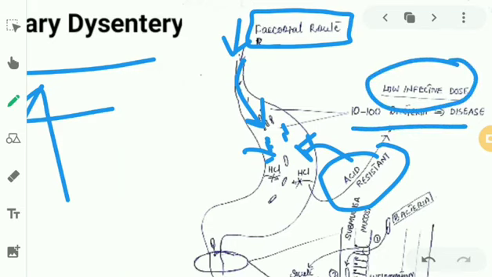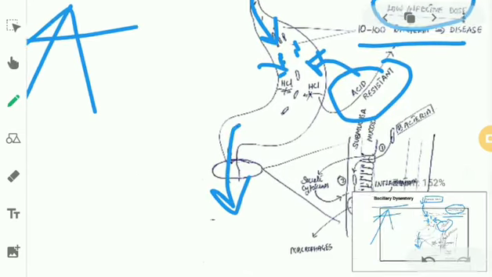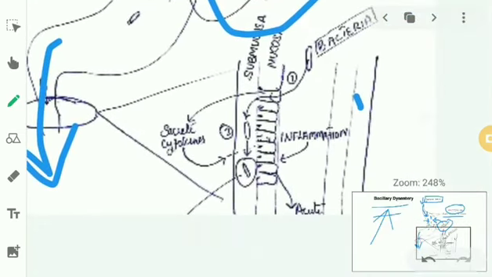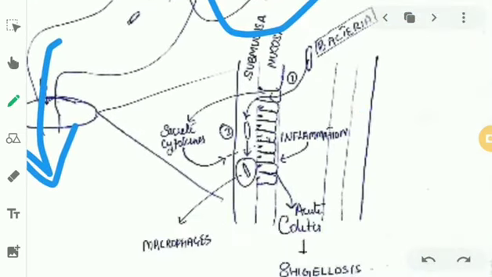So they reach the large intestine, small intestine, and if I magnify here, what happens? You can see there are many layers of the gut wall, but I'm not getting into those details. I've just represented the mucosal epithelium and the submucosa over here. The bacteria will enter into a mucosal cell, and then enter into the submucosa, where it is engulfed by the macrophage, right? And they burst outside. They also burst outside, infecting the mucosal cells.